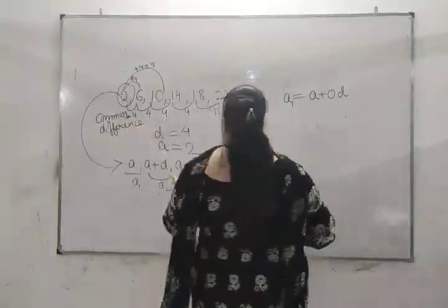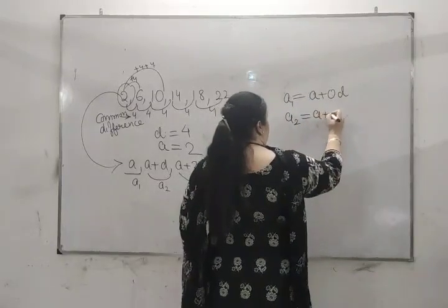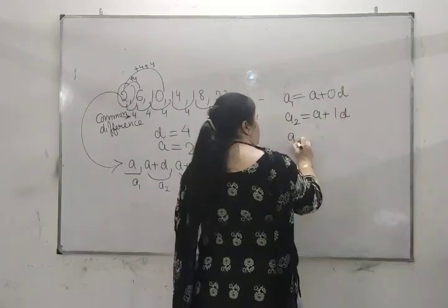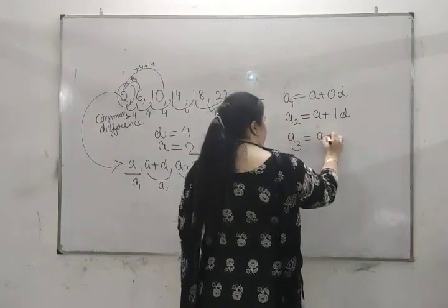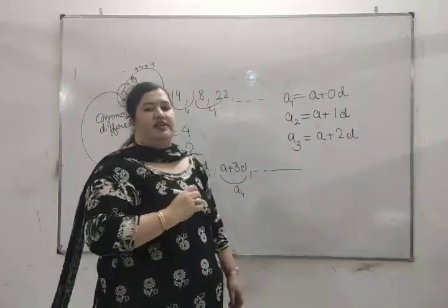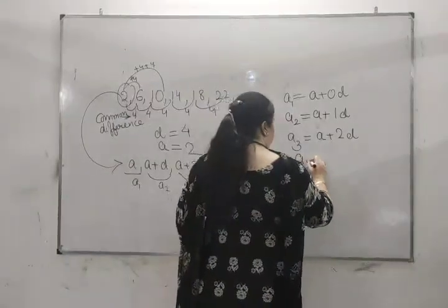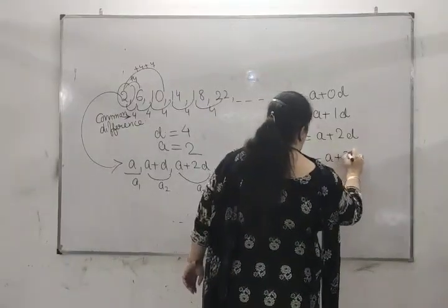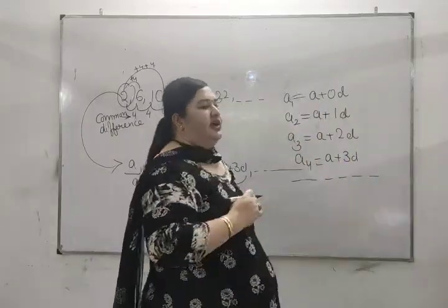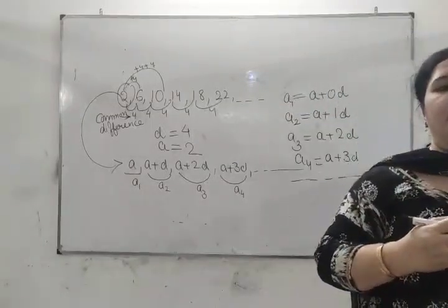In the second term, it is A plus D, or we can write it as A plus 1D. In the third term, it is A plus 2D. So on, A4, it is A plus 3D and so on. So you can see that every term is obtained by adding D to the previous term.